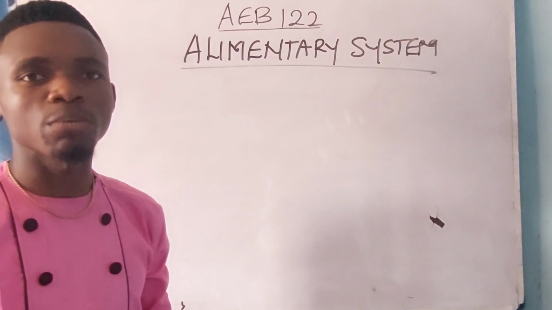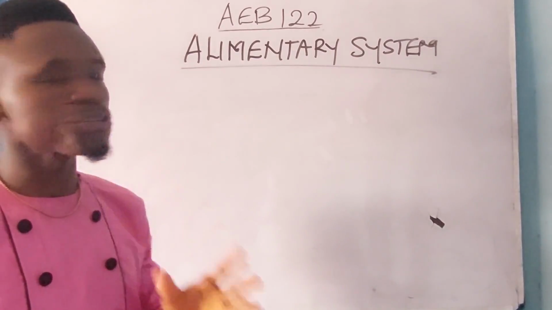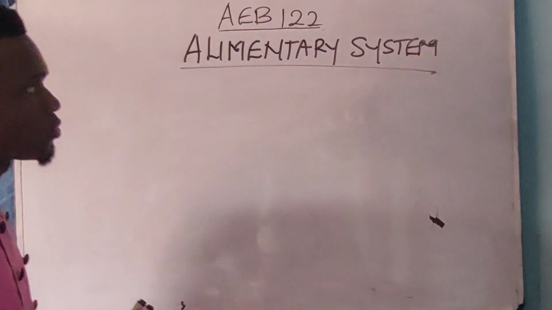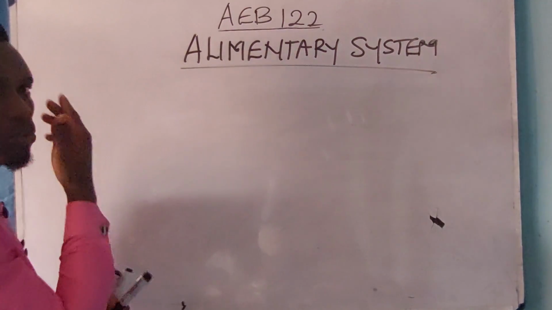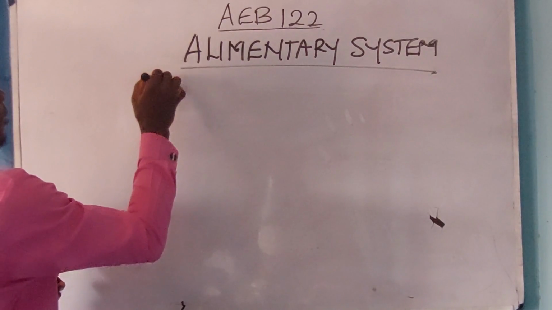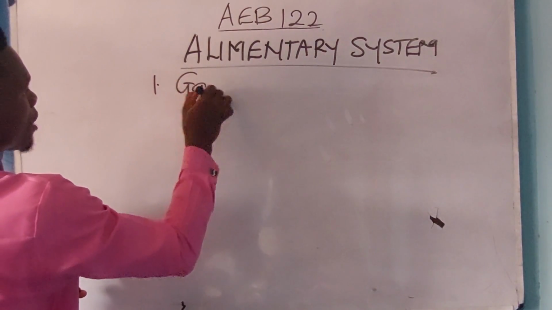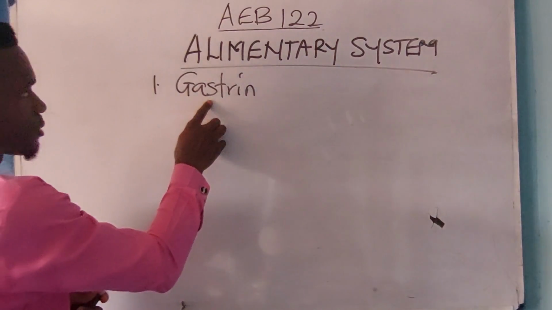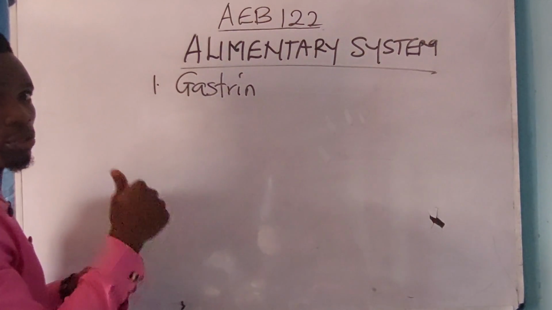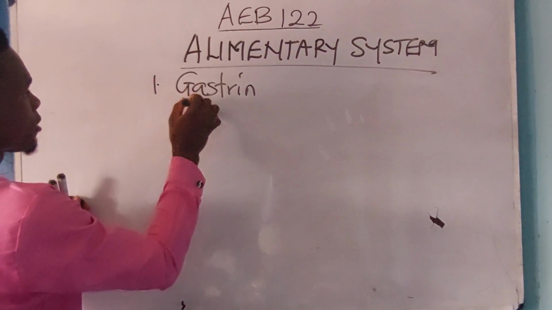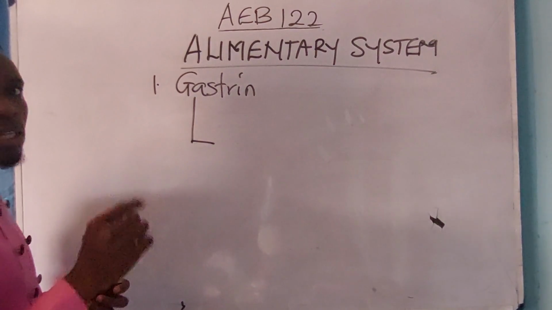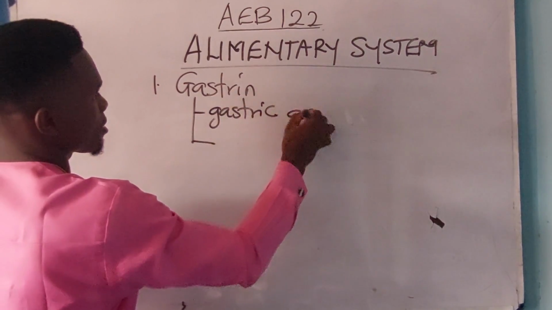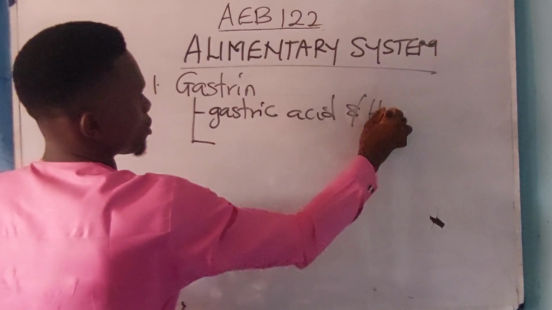First thing first, we shall be discussing the hormones that take part during digestion. During digestion, there are three hormones that majorly take part. One, we have the gastrin. Now, the functions of the gastrin are: one, it stimulates the stomach to produce gastric acid and what? HCl.